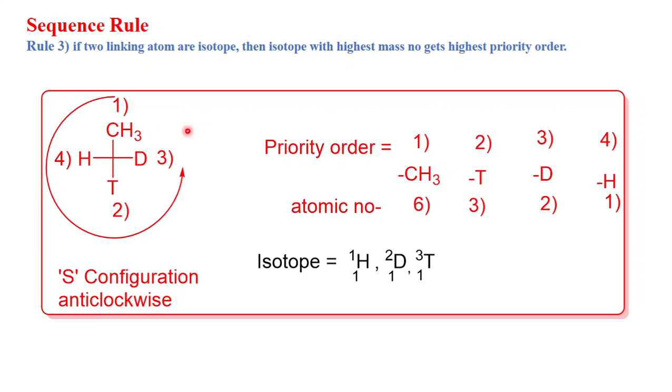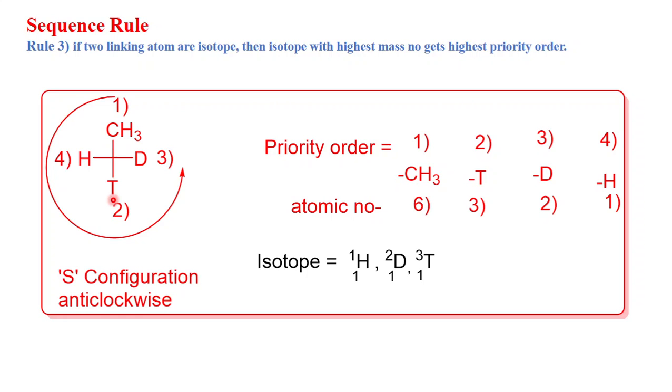Now deuterium and tritium are the isotopes of hydrogen. Tritium has mass number 3, deuterium has mass number 2 and hydrogen has mass number 1. So tritium has the highest mass number, so tritium will get second priority order.